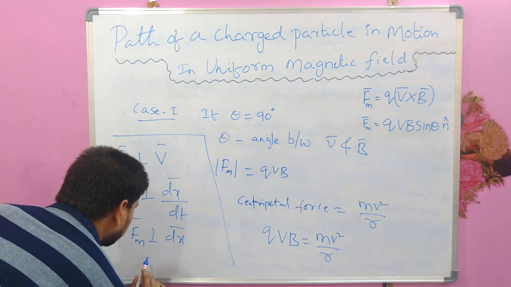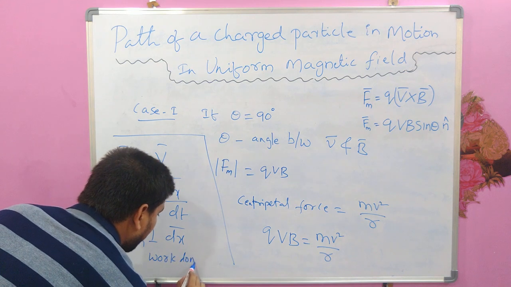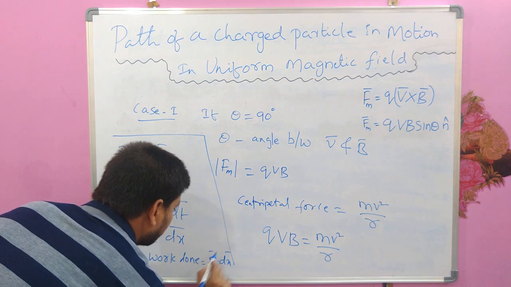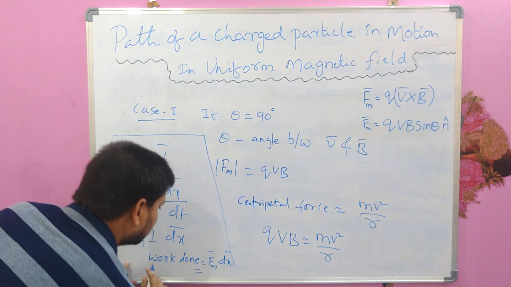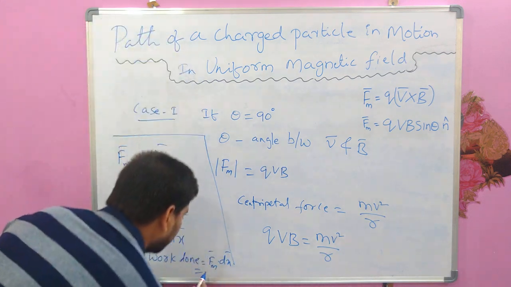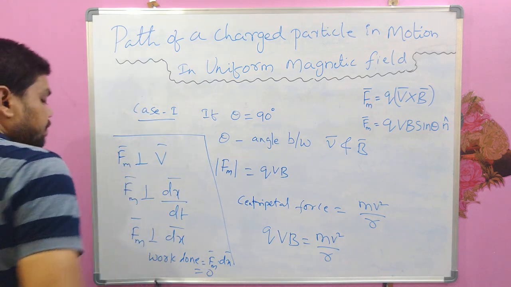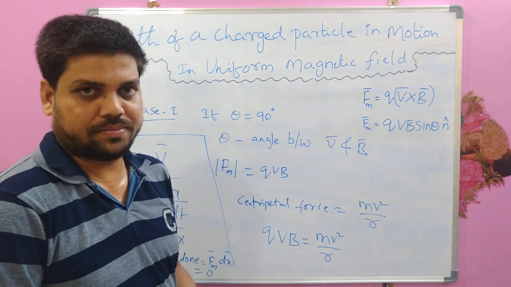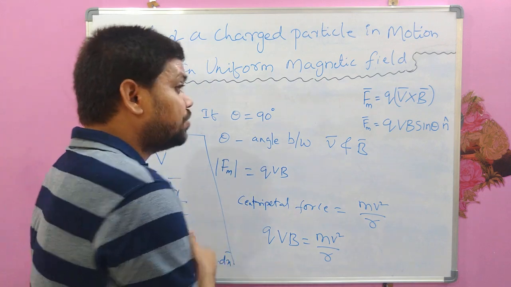Then in that case work done will be F dot dx, as we usually write work done, and F is perpendicular to dx, so F dx cos theta, cos 90 is 0, so we will get work done 0. So what does this mean? If work done is 0, the magnetic force is not doing any work. The magnetic force is acting on the moving charged particle, but it is not doing any work.